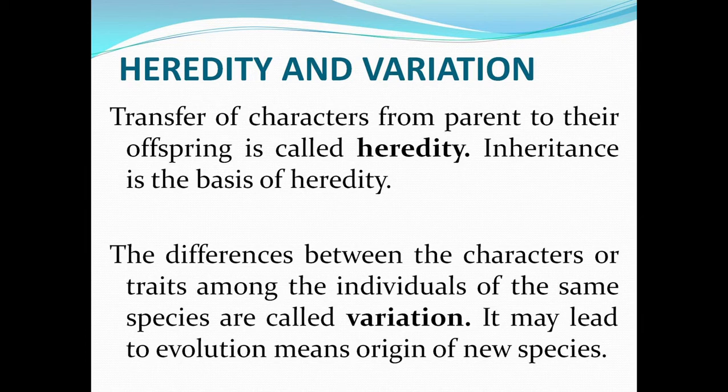And the differences between the characters or traits among the individuals of the same species are called variation. Within the family also, there are variations among sisters and brothers and between the children and the parents, isn't it? So this is all what is called variation. And in fact, if we look at the species level, then variations can lead to what is called evolution and origin of new species.